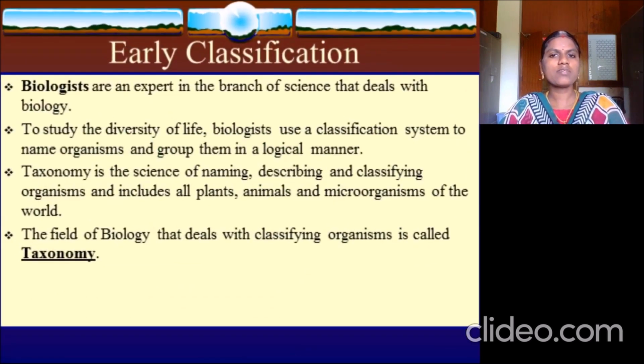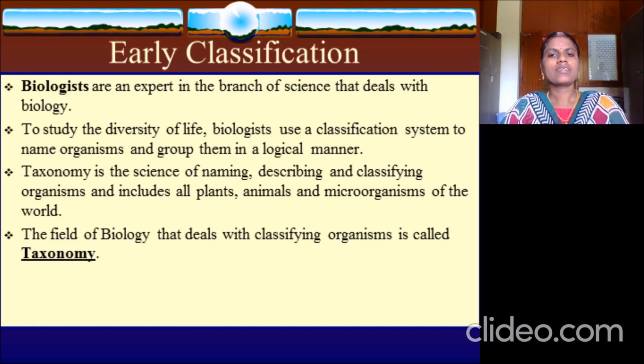So those points are the need for classification. Now, how did people classify organisms earlier? Earlier they had classified the organisms. Biologists are experts in a branch of science that deals with biology. Those people are called biologists. To study the diversity of life, biologists used a classification system to name organisms and to group them in a logical manner.